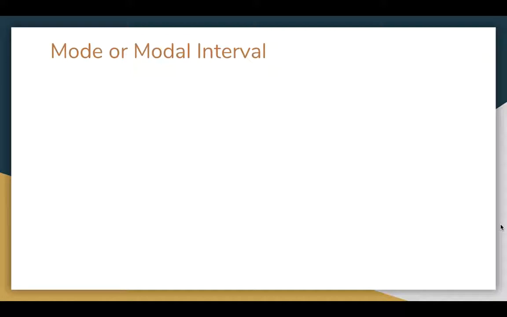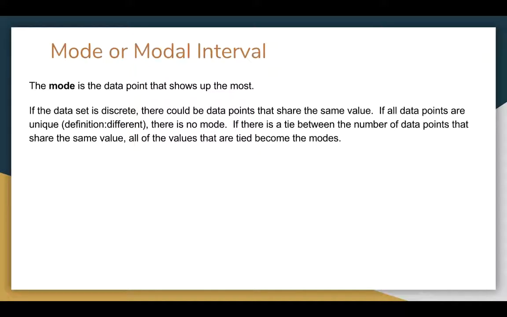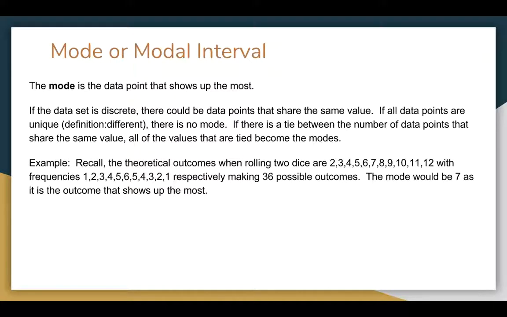Mode or modal interval. I like the concept of modal interval. The mode is the data point that shows up the most. If a data set's discrete, there could be data points that share the same value. If all data points are unique, there is no mode. If there's a tie, then all the values that are tied become the modes.